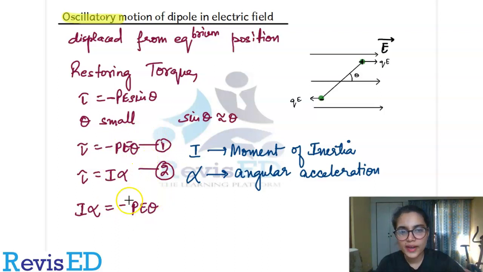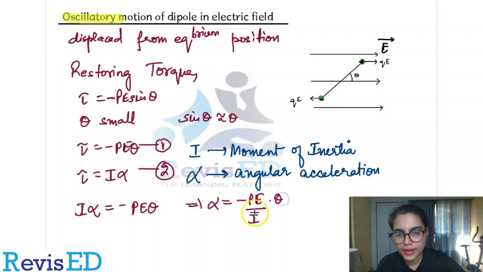So when I write it like this, alpha will be approximately minus PE by I into theta, right? Now PE by I is known as omega square.